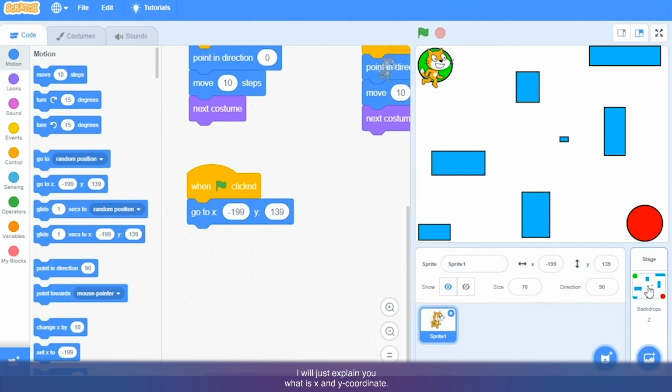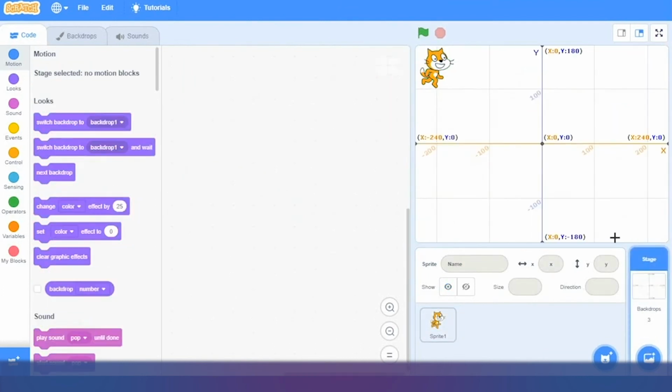I will just explain what x and y coordinates are. This stage in Scratch is divided by the x axis, which is the horizontal axis, and the y axis, which is the vertical axis. The center here, x0 y0, is the center position or the origin of the x and y coordinate system.